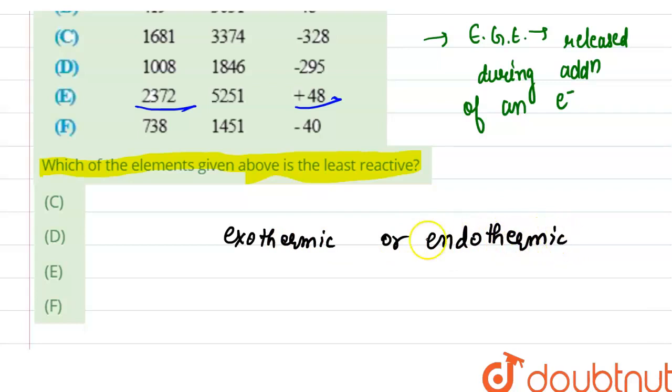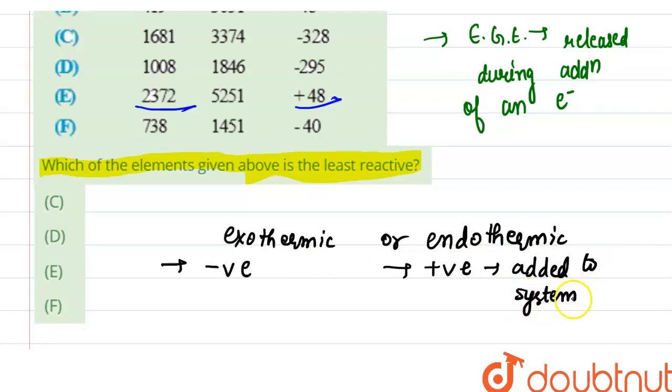Exothermic is when heat or energy is released. Endothermic is when energy is absorbed. So electron affinity can be negative, when energy is released as an electron is added, and it can be positive, when energy must be added to the system to produce an anion.